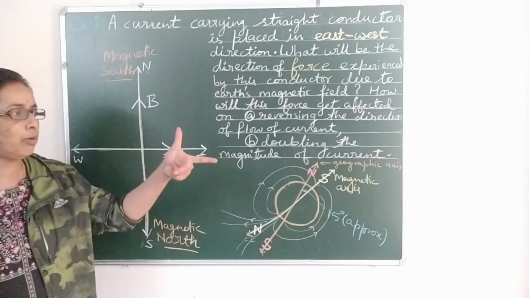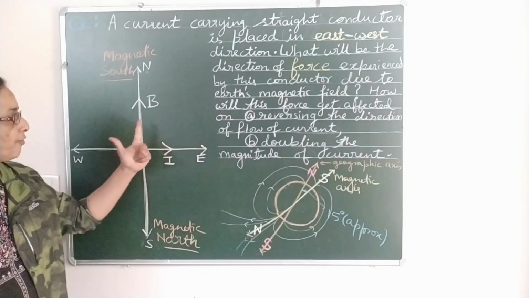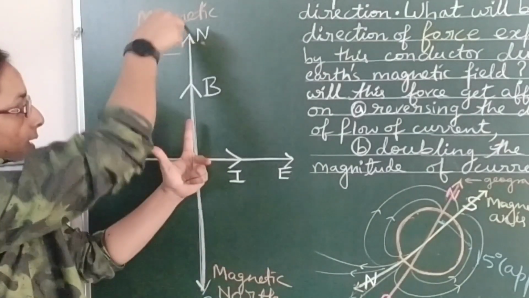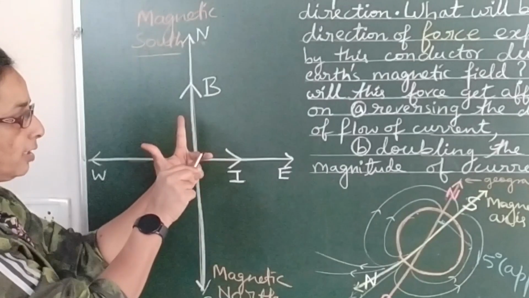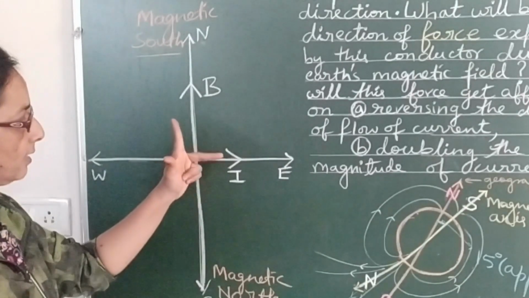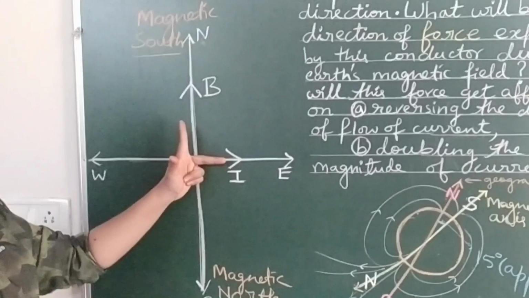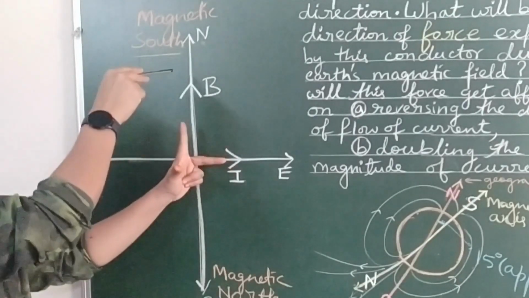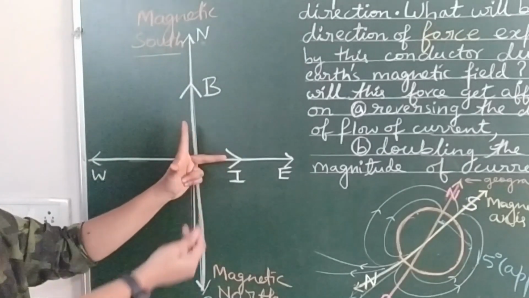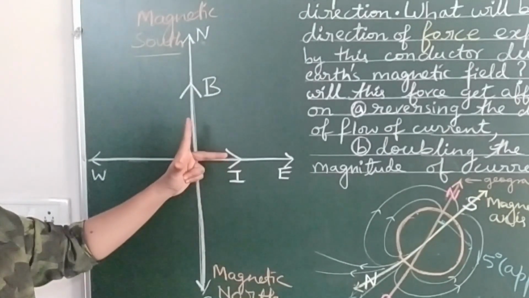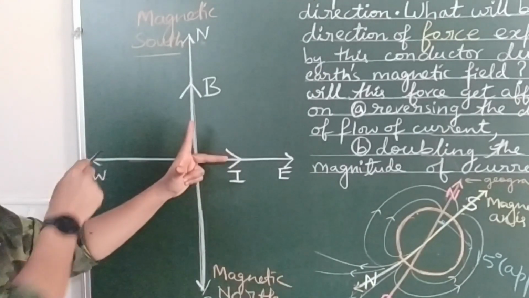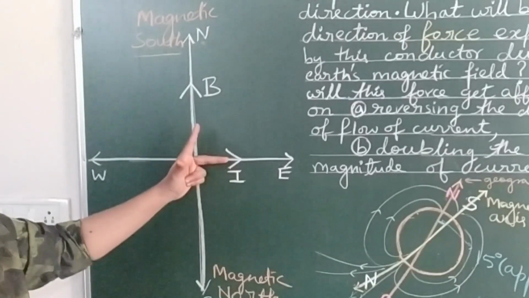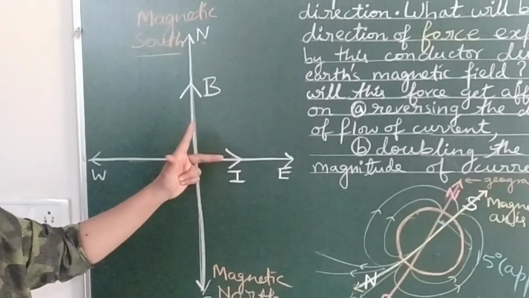So by Fleming's left-hand rule: force, field, current. First I set the field direction. The forefinger is the magnetic field direction, magnetic north to magnetic south. Now the middle finger should be along the current direction, so I turn it like this. Now the three fingers are perfectly aligned along magnetic field and current. So the thumb gives the direction of force experienced by the current carrying conductor placed in the east-west direction. The thumb is outward. So the force experienced by the current carrying conductor is outward or upward.